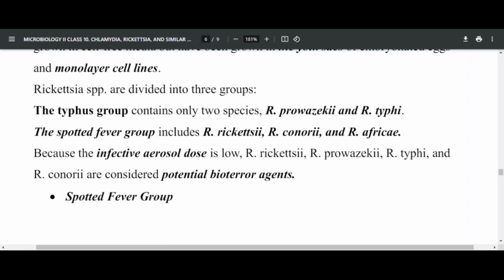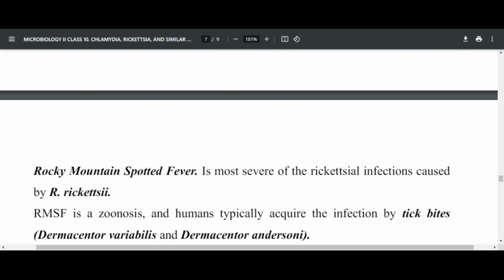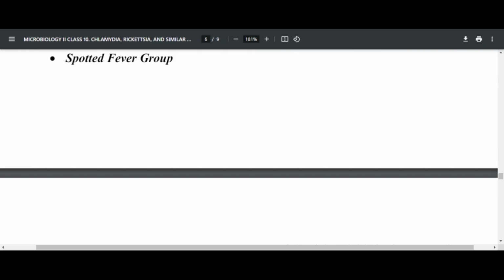Because the infective aerosol dose is low, Rickettsia rickettsii, Rickettsia prowazekii, Rickettsia typhi, and Rickettsia conorii are all considered potential bioterror agents. So these are agents of bioterrorism. Because their infective dose is very low, any small amount of infection in an aerosol can be very effective.